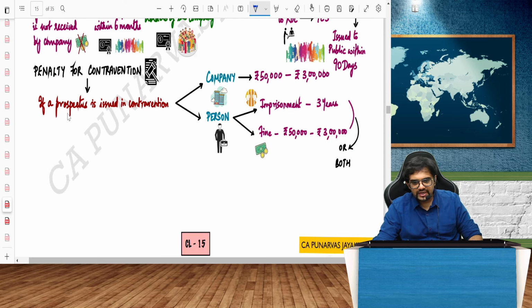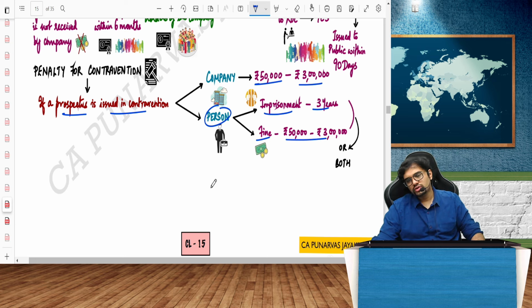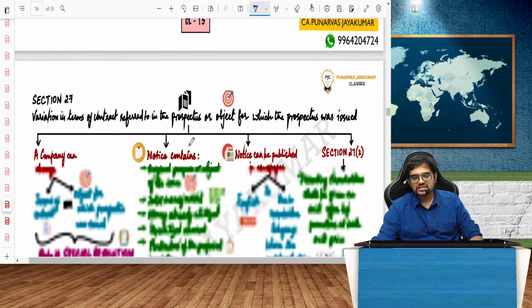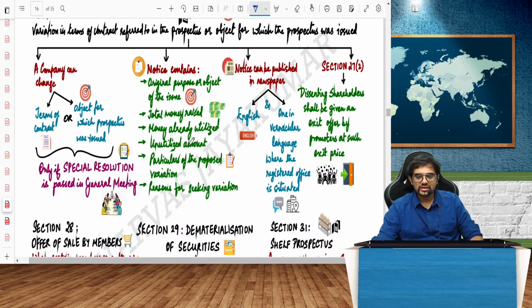If a prospectus is issued in contravention of the rules and regulations, then how much does the company have to pay? Minimum 50,000, and it can go up to 3 lakh. The person involved is imprisoned for 3 years and fined 50,000 to 3 lakh, or both. So both he will get. Again, the prospectus is very, very important to understand.